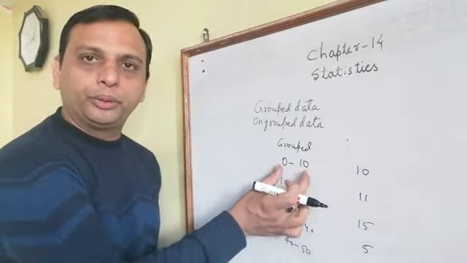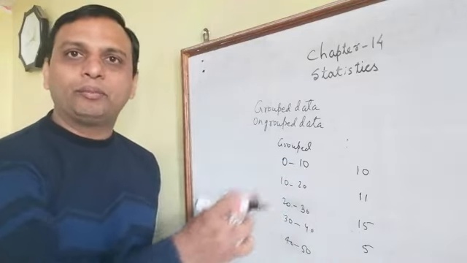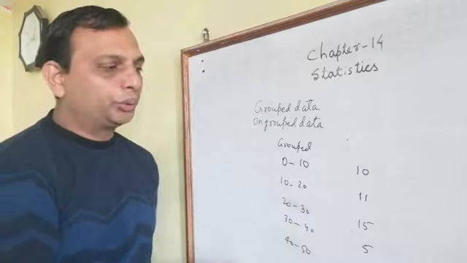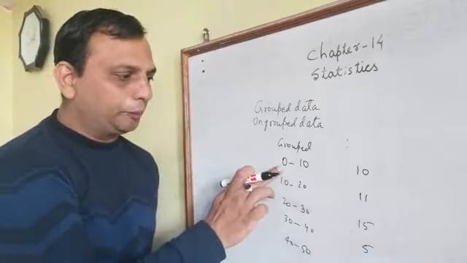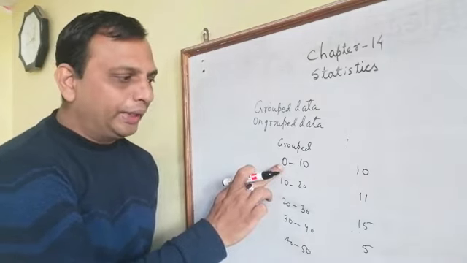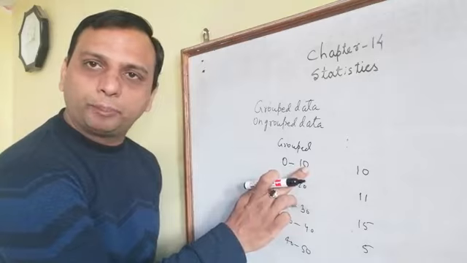From between 0 to 10, how many students are there? From 10 to 20, how many students got the marks? That comes in the category of grouped data. So in grouped data, the class intervals are there. In 0 to 10, the 0 is called the lower limit and the 10 is called the upper limit.